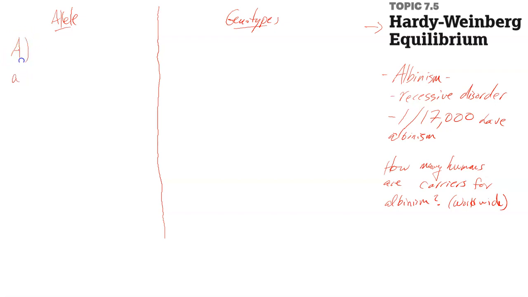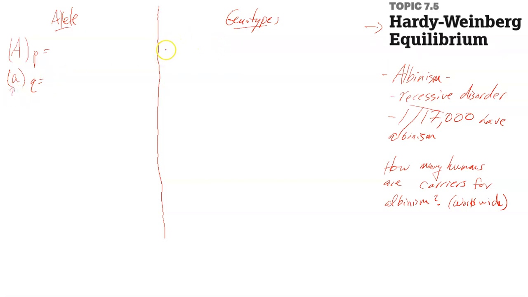Of course, the Hardy-Weinberg variables representing these are P and Q. This is a recessive trait, a recessive disorder, meaning that the allele that is going to give rise to this is the lowercase letter, so that is going to be this one right here.